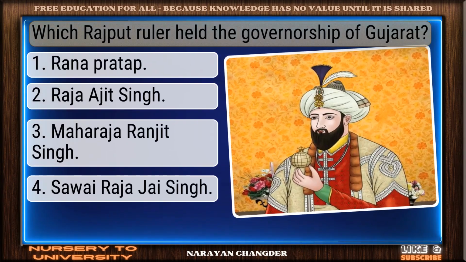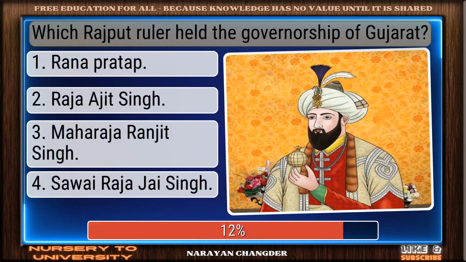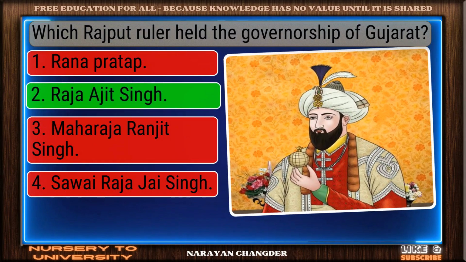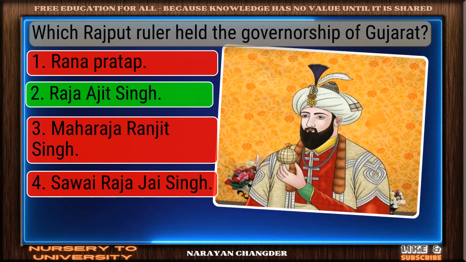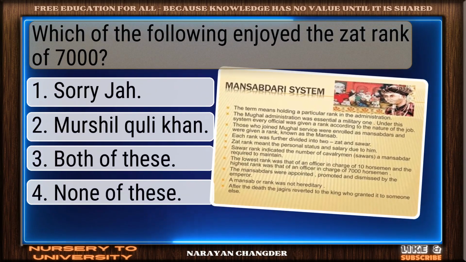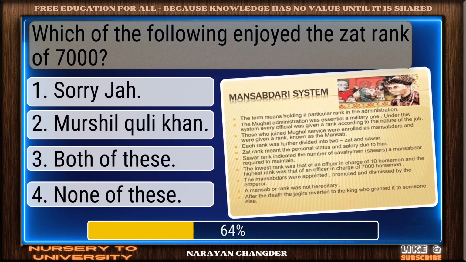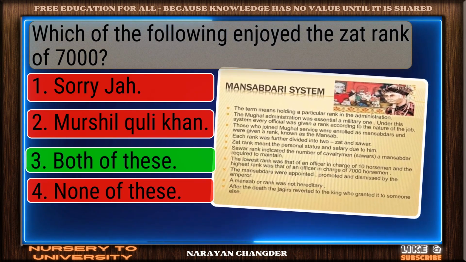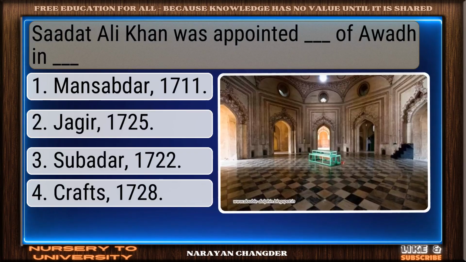Which Rajput ruler held the governorship of Gujarat? Well done. Raja Ajit Singh is the right choice. Which of the following enjoyed the Zat rank of 7,000? Smart pick. Both of these is the correct choice.